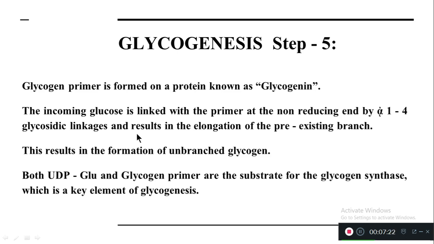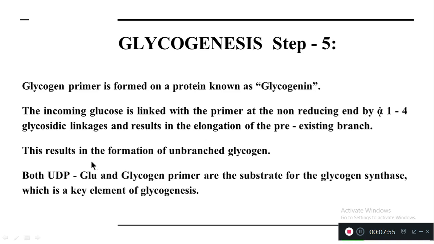As a result of that, the glucose molecule is elongating in its structure and it results in the elongation of the pre-existing branch. So when the unbranched glucose, that is the glycogen primer, joins with another glucose molecule at the non-reducing end with the help of a bond called alpha 1,4 glycosidic linkage, the branch is elongated in its structure.